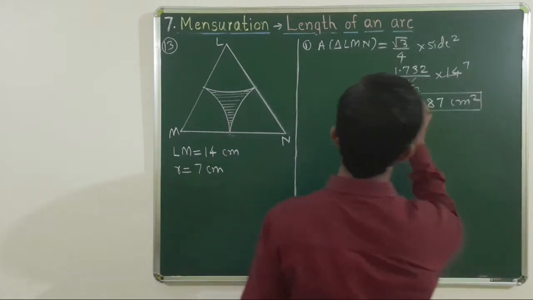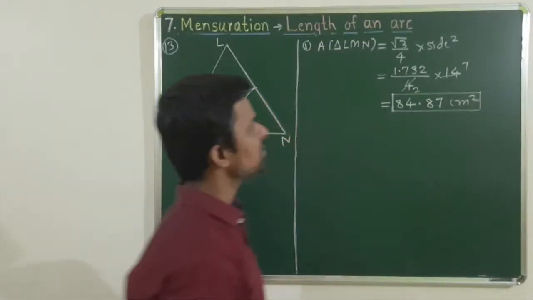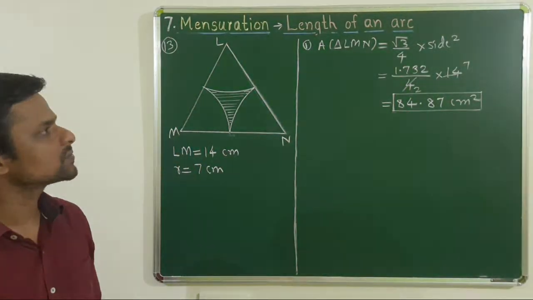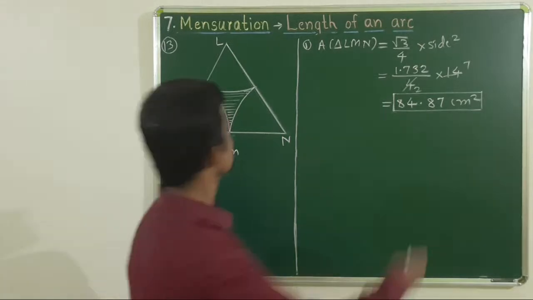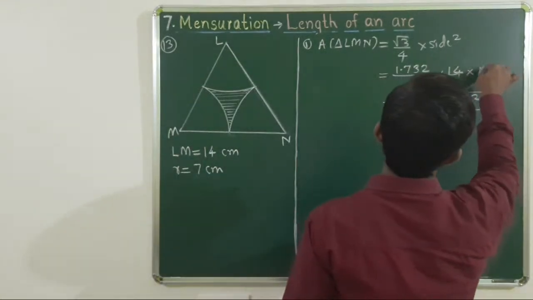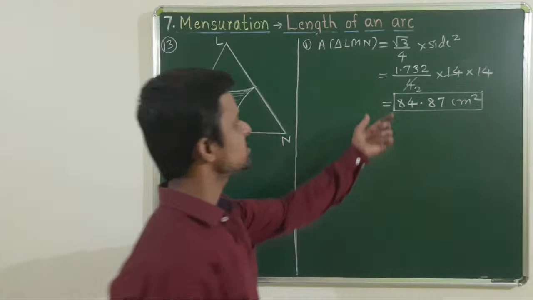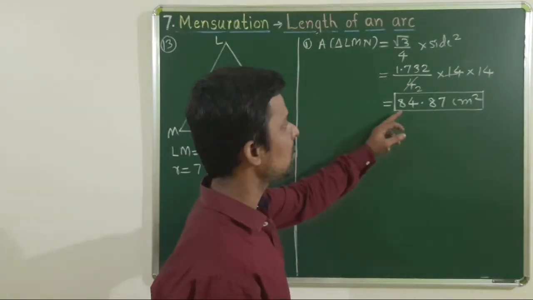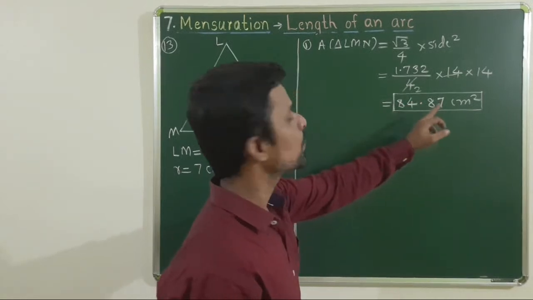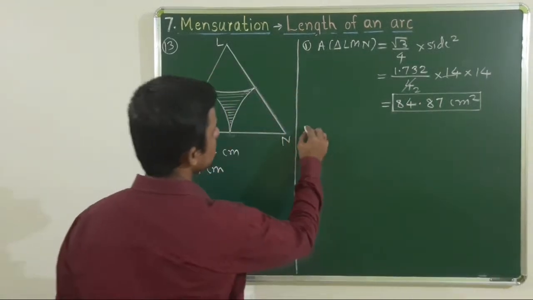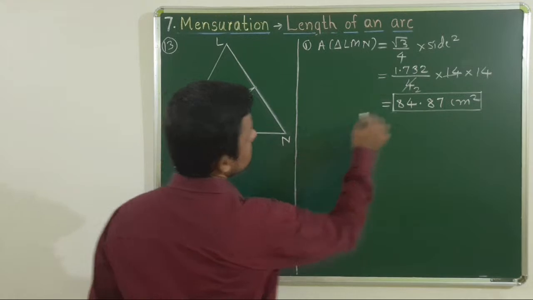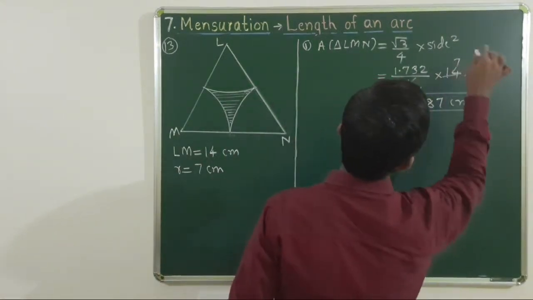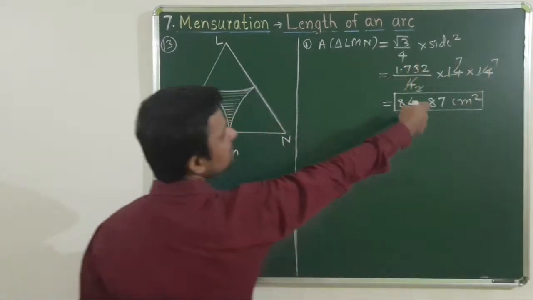After calculation, you will get the answer, the area of equilateral triangle LMN, as 84.87 centimeter square. Sorry, side square, it is 14 2 वेळा आहे. Answer is same since I have calculated that answer already. That is 84.87 centimeter square. Now, इथे 7 ने भाग आहे. 49 गुणिले एवढा केला की हे आन्सर मिळेल.